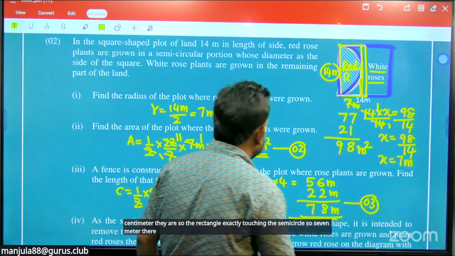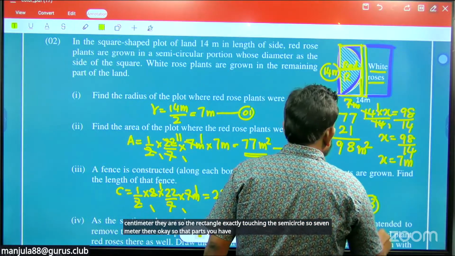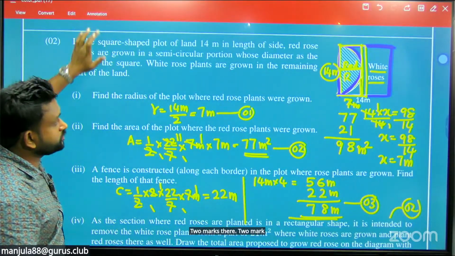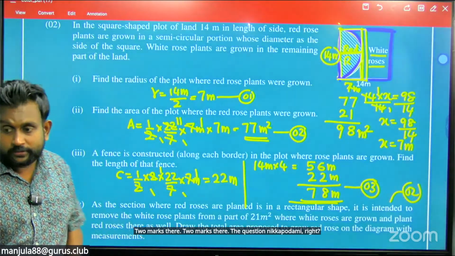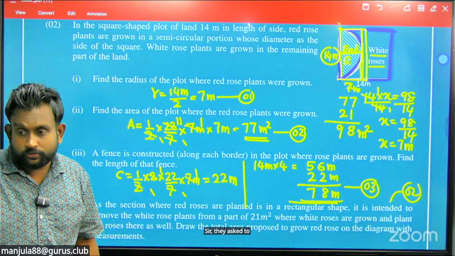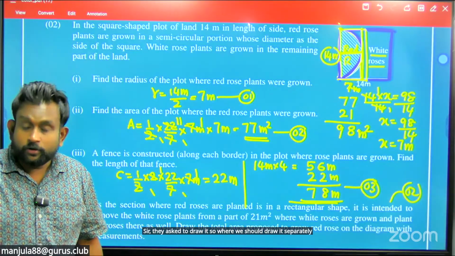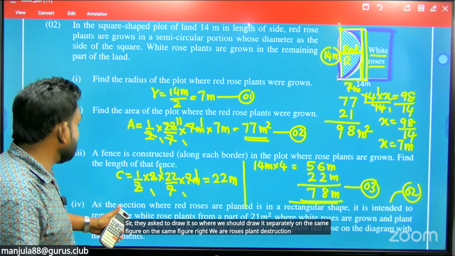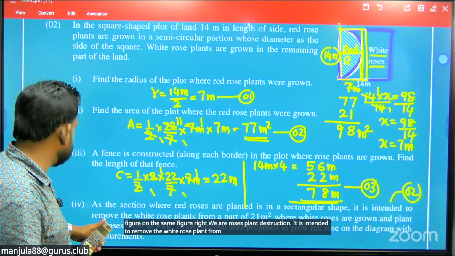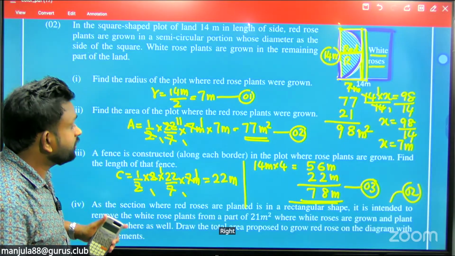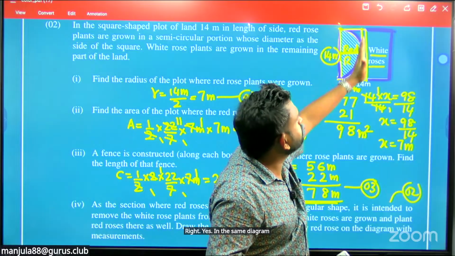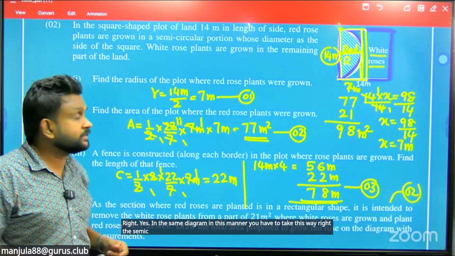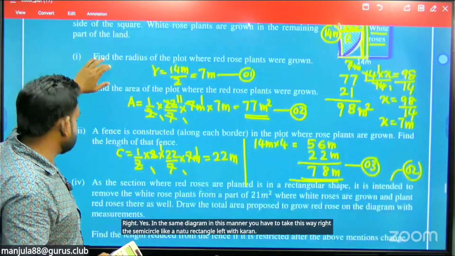So for that part you have 2 marks. They asked to draw it, so we should draw it separately on the same figure, in the same diagram, where the roses plant is a rectangle. It is intended to remove the white rose plant from the part where the roses are grown. The drawing is done as a rectangle, without the semicircle.